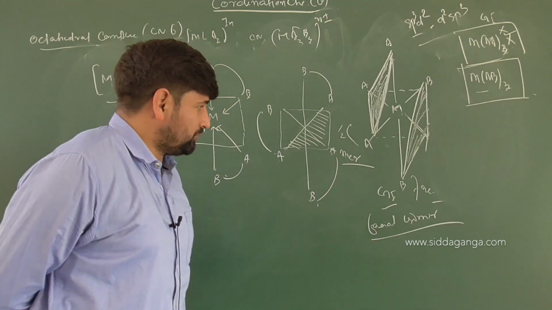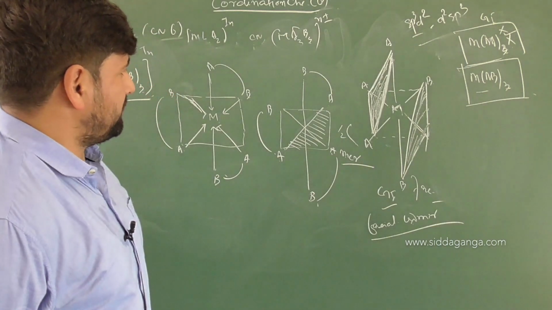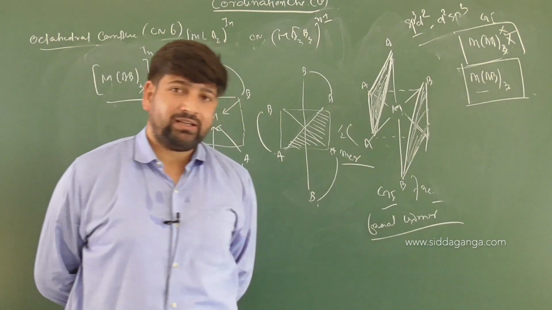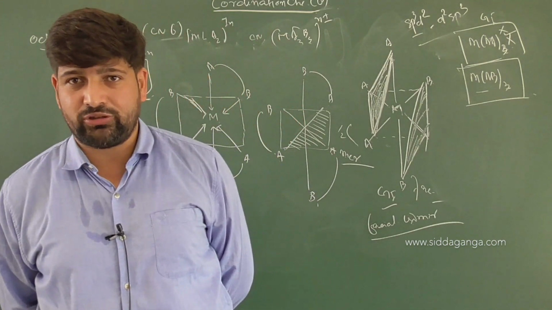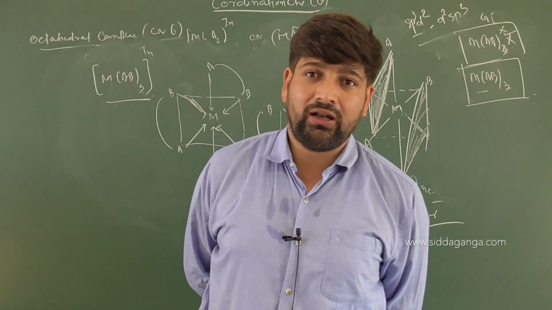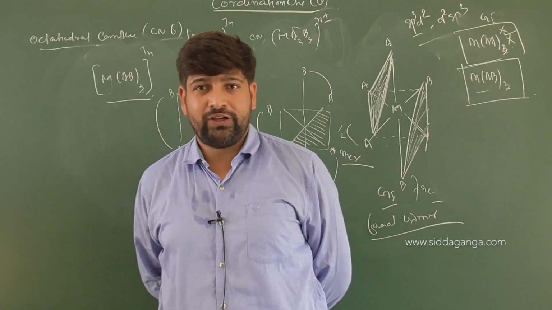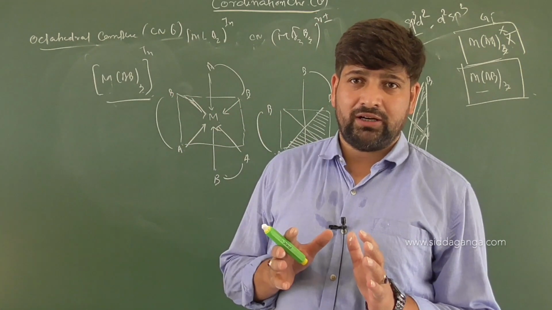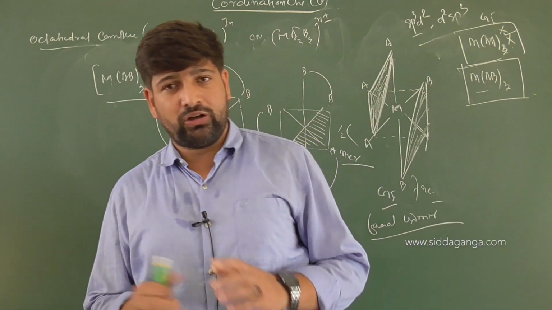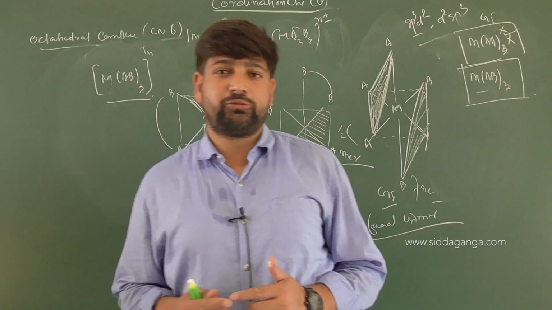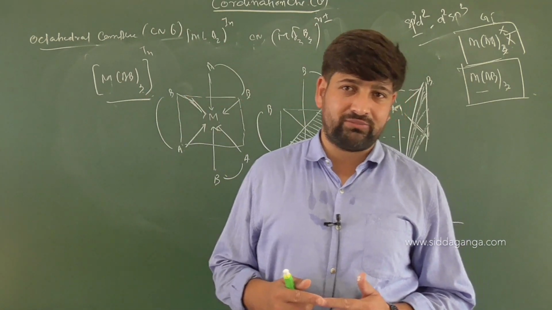So we need not go into more complex things with respect to geometrical isomerism. So you understood here that in sp3 hybridization, which is tetrahedral, there is no possibility of geometrical isomerism because all the positions are adjacent to each other. So there is no question of being on the same side or on the opposite side. Then the special types of MA3B3 systems I have shown.